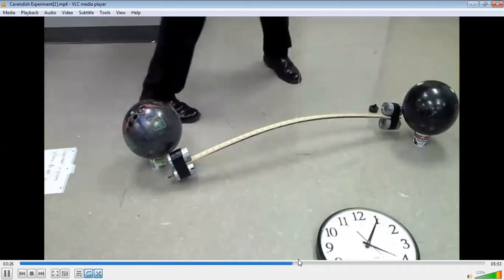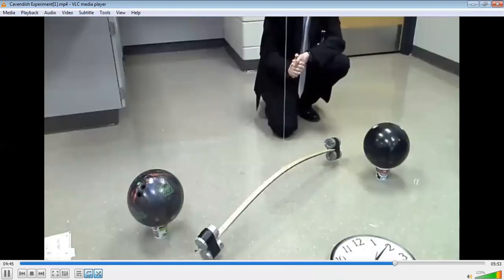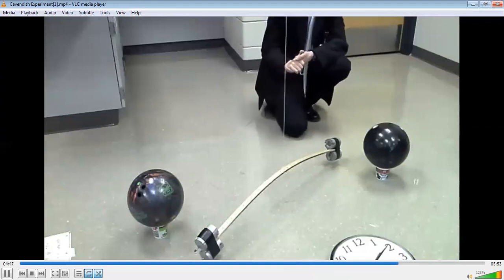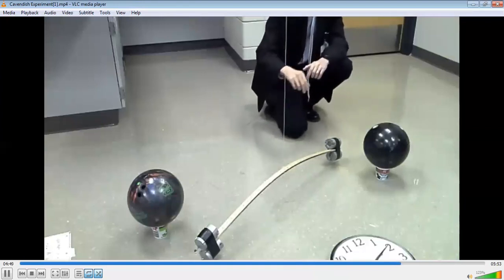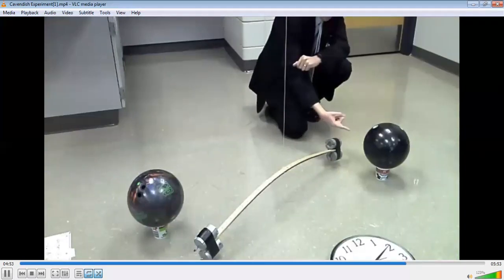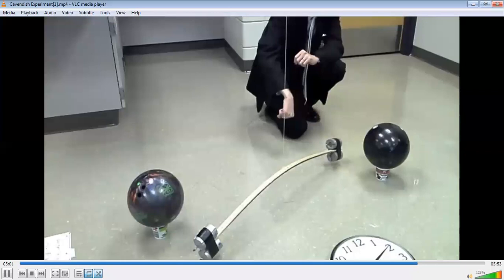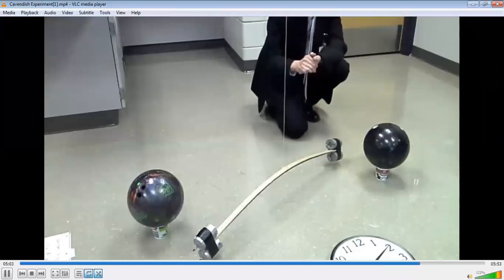When I went back and looked at this, after I last touched the torsion balance, this end was moving in one direction, so it was rotating clockwise. But on its own, it came to a stop and started rotating back this direction. We must be really close to the equilibrium position on this right now.